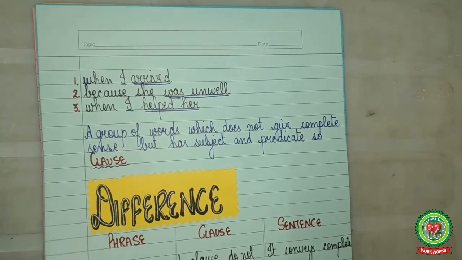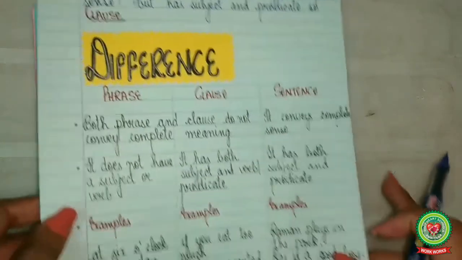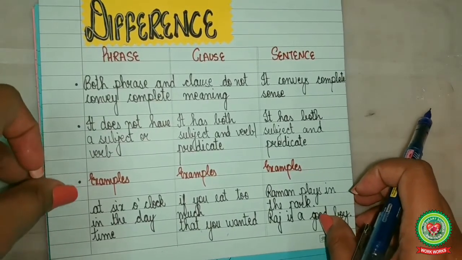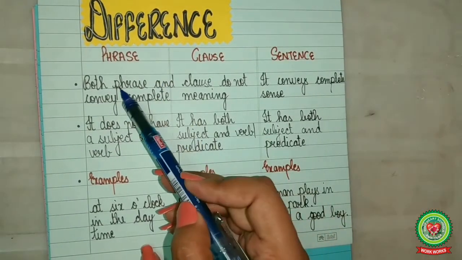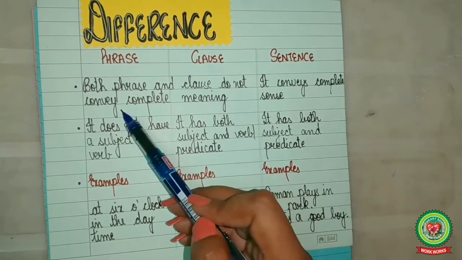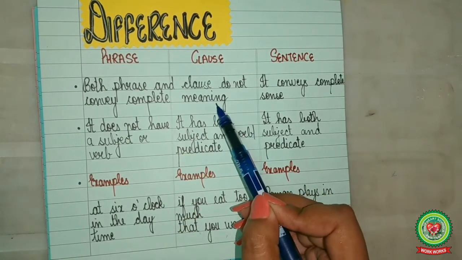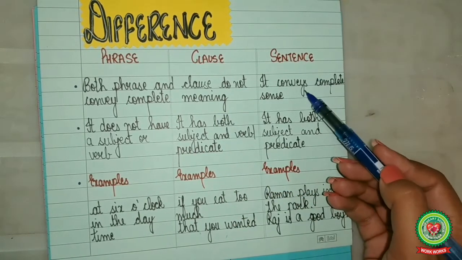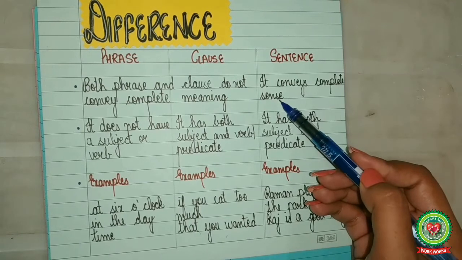Now let us see the difference between phrase, clause and sentence. Both phrase and clause do not convey complete meaning. On the other hand, a sentence conveys complete sense.